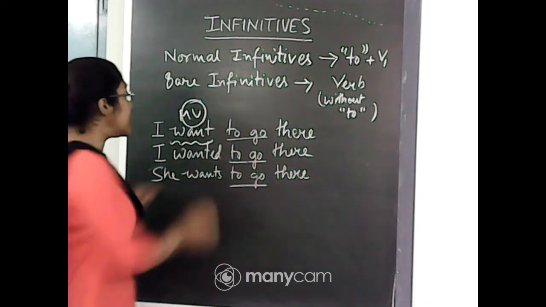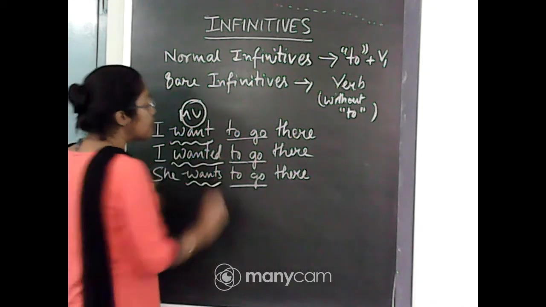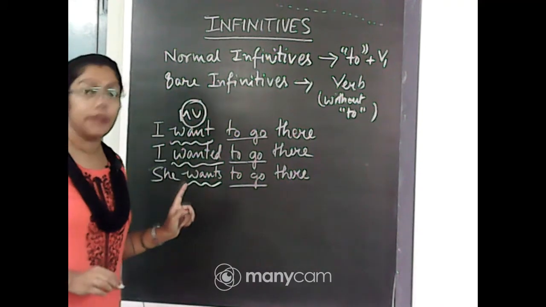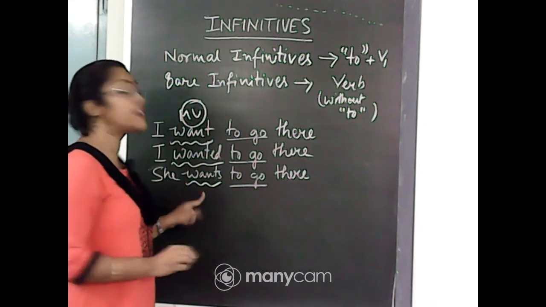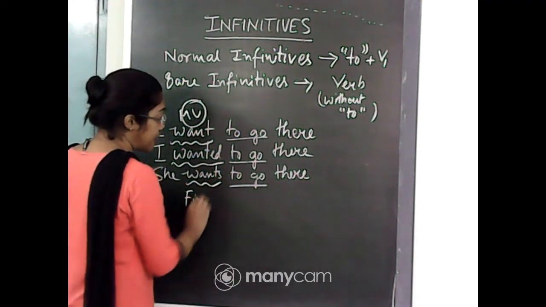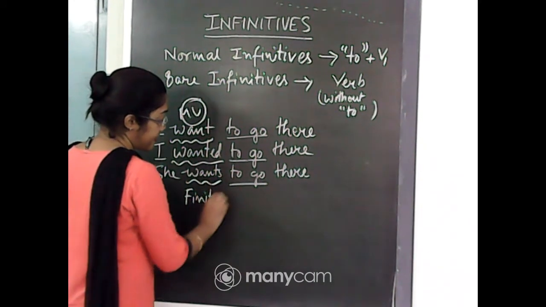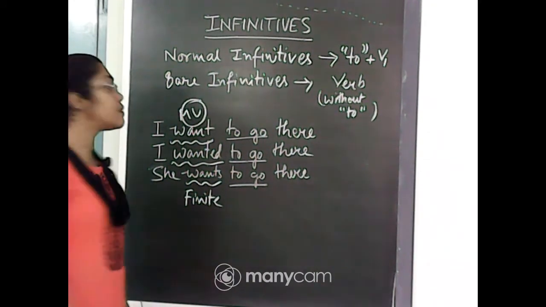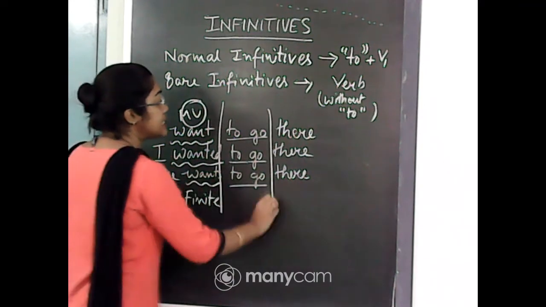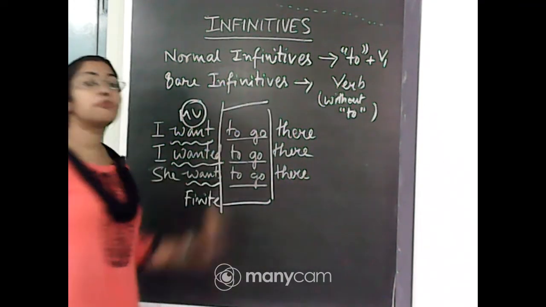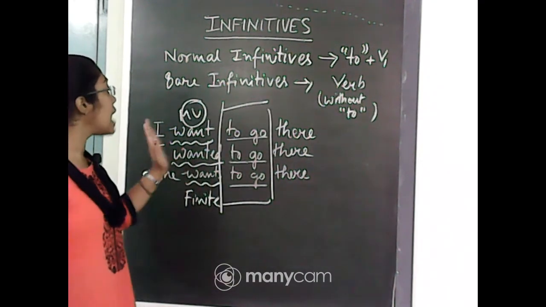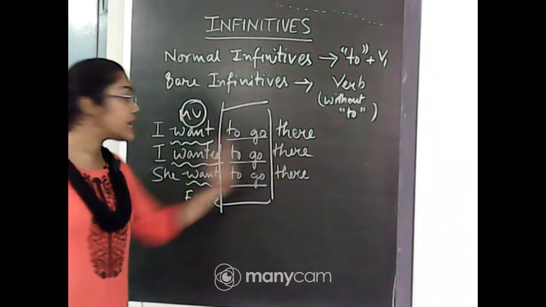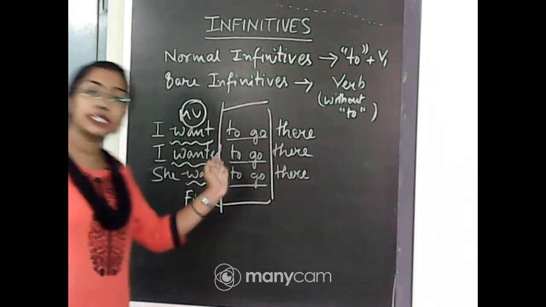The form of the main verb is getting changed because this is the finite verb. The part that is not getting changed is this one: I want to go there. In the next line, wanted, but still it is to go.